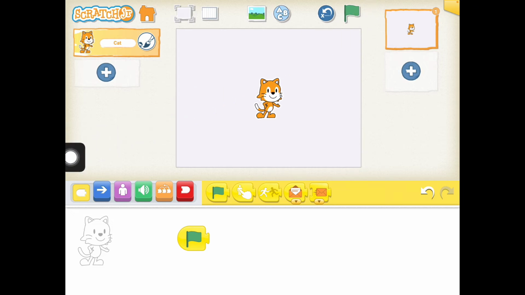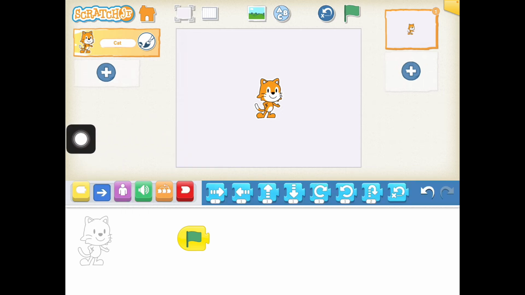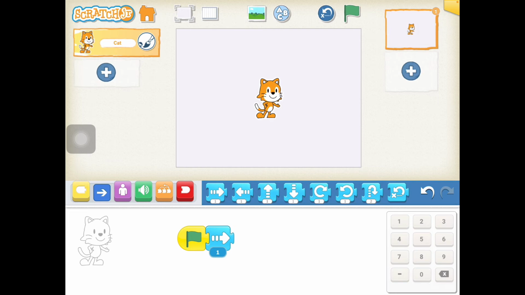So I'm going to use my icons to the left here. I'm going to press on the blue arrow. So now I'm going to move my cat. Let's see, I think I'm going to move it to the right. I'm going to change my number. As you can see, my numbers pop up here. So I'm going to move him to the right like 3 steps.